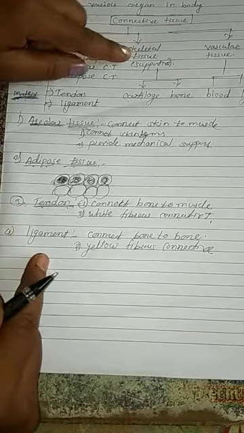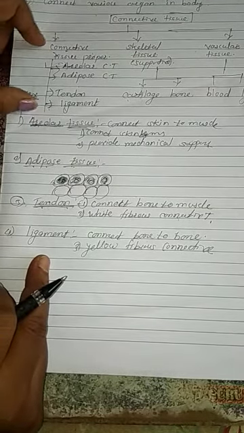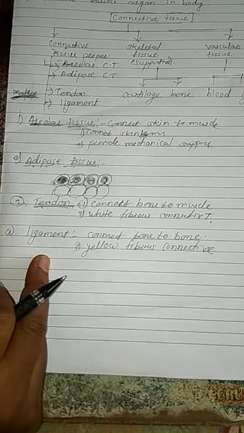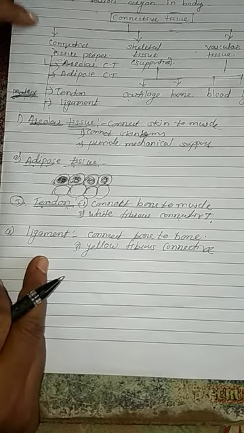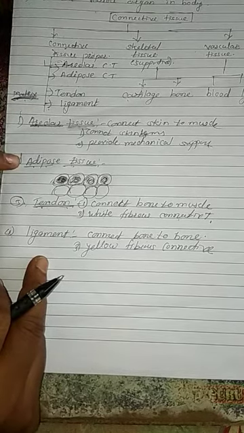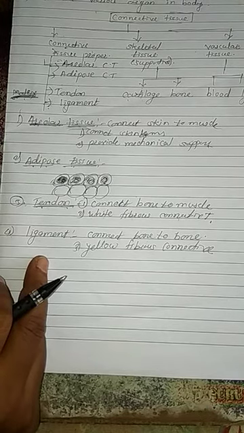Now, the main function of these four types of connective tissue is binding the organs, connecting the organs, and packing the organs in their proper place. With these four types of connective tissue, our body organs are not displaced. They are in the proper place, packed and connected properly.